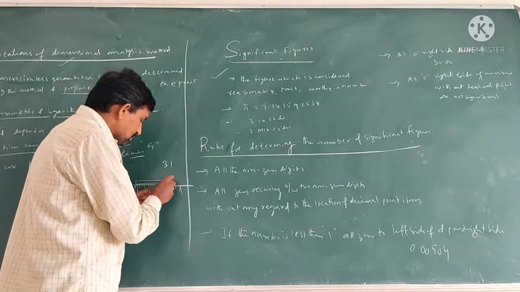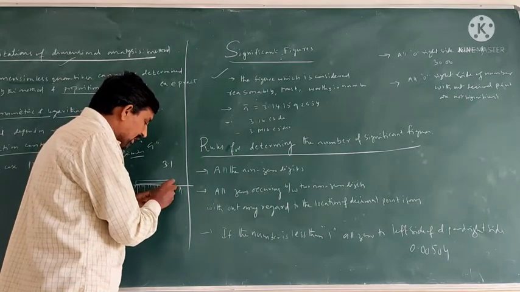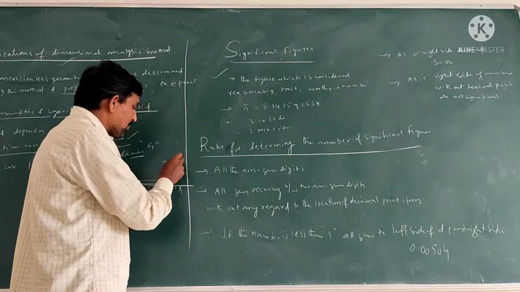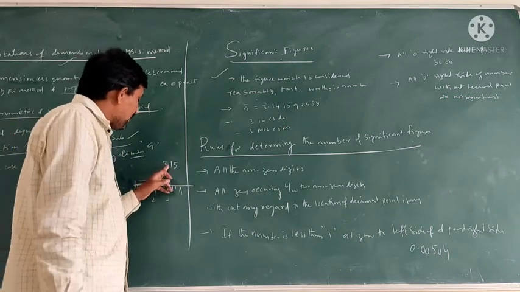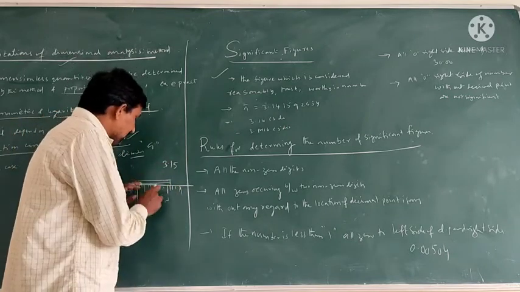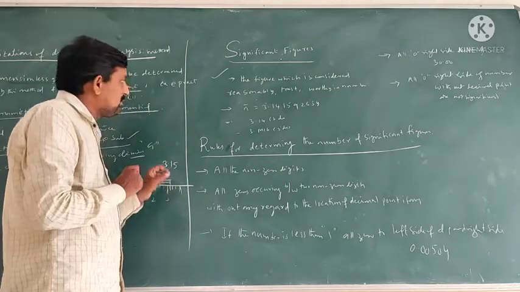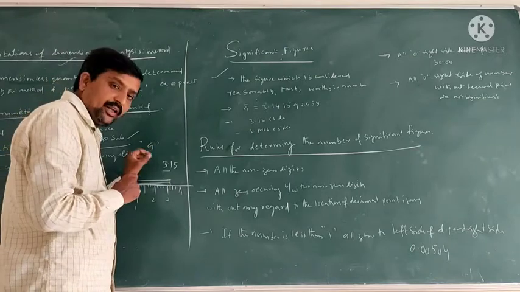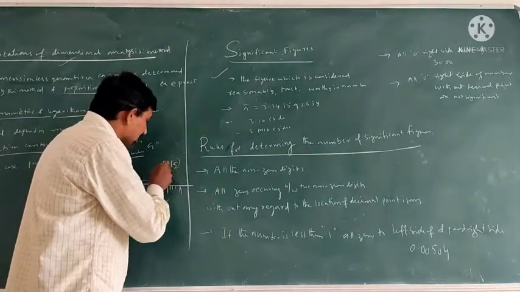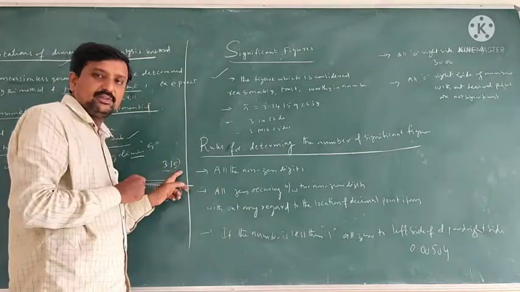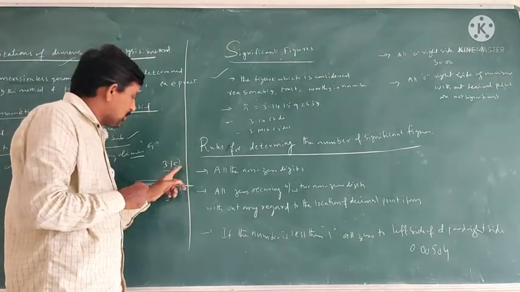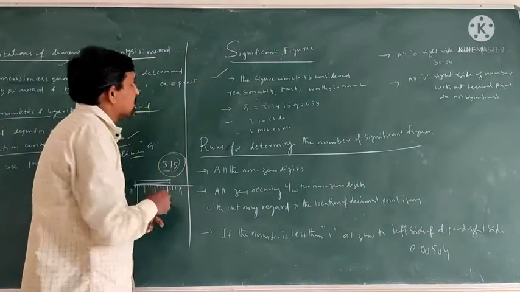The length is in between 1 and 2, so 3.15, approximately you can write 3.125. The reliable numbers are 3 and 1, and 5 is the approximate number. These three numbers are called significant numbers.